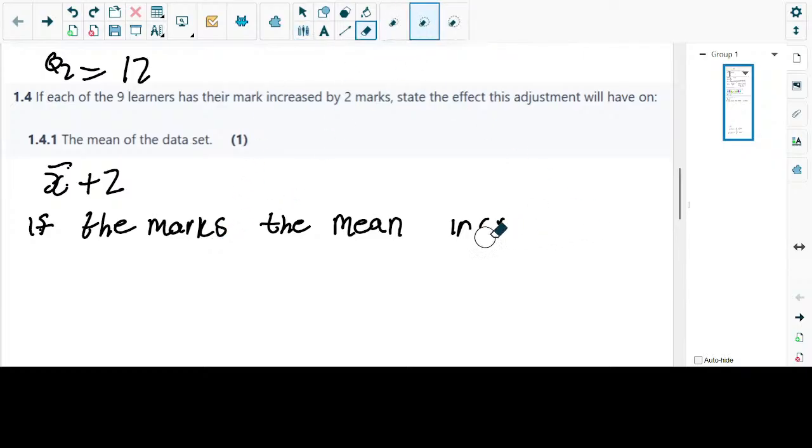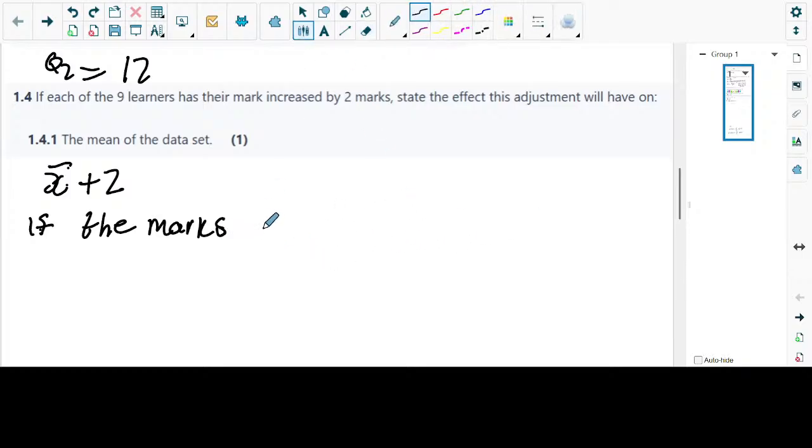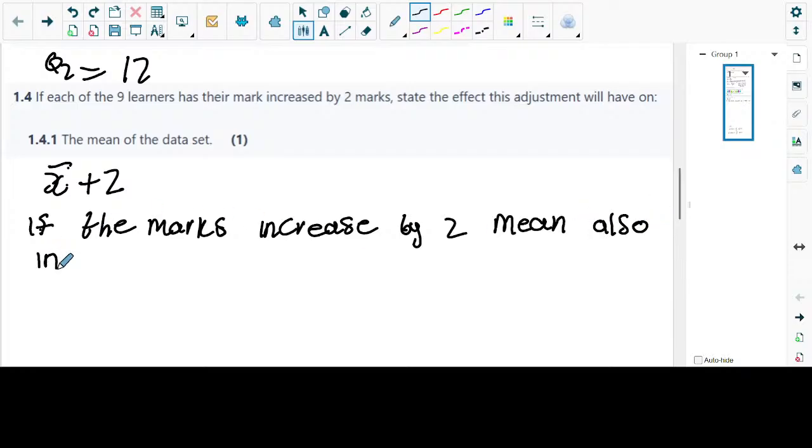If you want to write it in English, which I don't encourage, this is what you would write: if each mark increases by 2, the mean is also going to increase by 2. The mean also increases by 2.